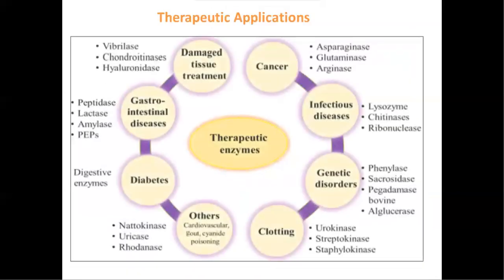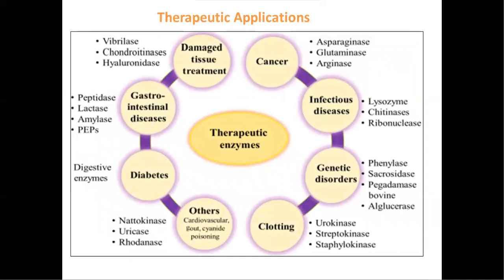These are the therapeutic applications of enzymes and isoenzymes used to treat common and rare diseases, which include cancer, infectious diseases, genetic disorders, clotting, miscellaneous, diabetic and gastrointestinal diseases, damaged tissue treatment, etc. Here, cancer will be treated by these three enzymes: asparaginase, glutaminase, and arginase. Asparaginase is used to treat tumors and